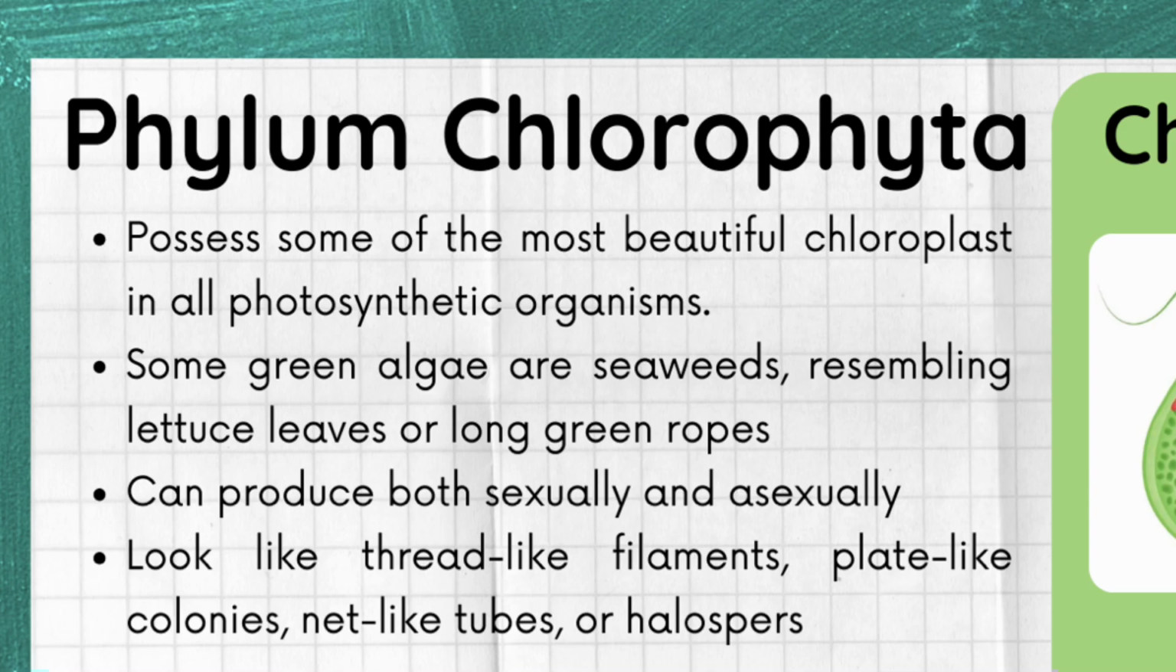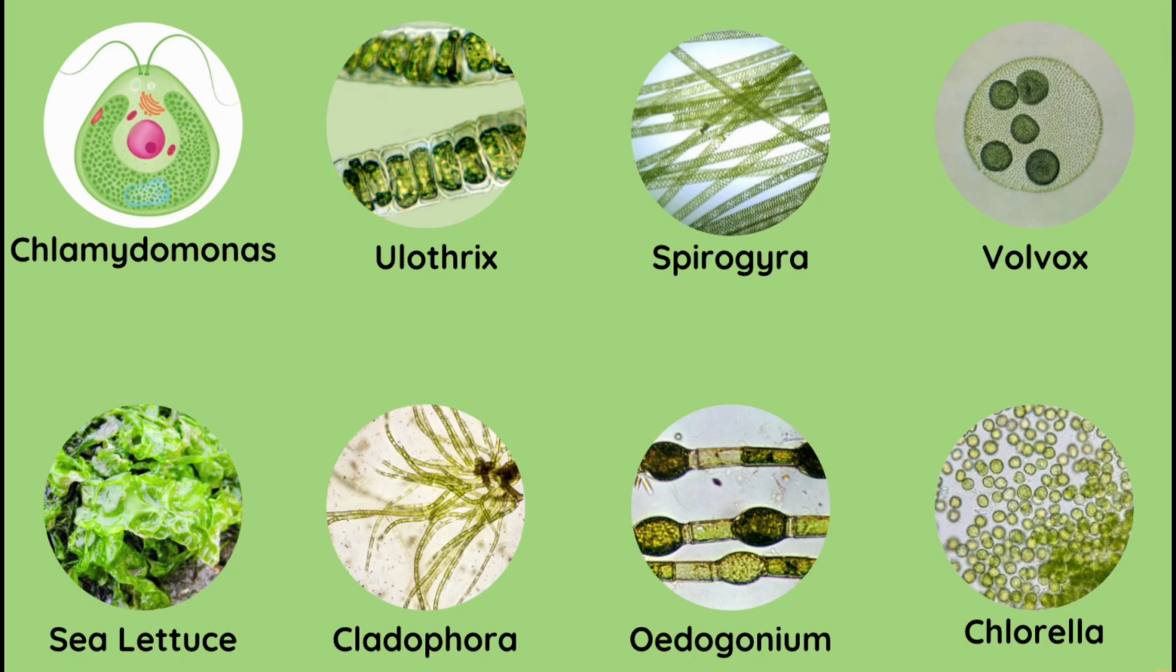Moving on to phyla, we have phylum Chlorophyta. Species under phylum Chlorophyta possess some of the most beautiful chloroplasts in all photosynthetic organisms. Some green algae are seaweeds, resembling lettuce leaves or long green ropes, and can reproduce both sexually and asexually. They look like thread-like filaments, plate-like colonies, net-like tubes, or halospores.